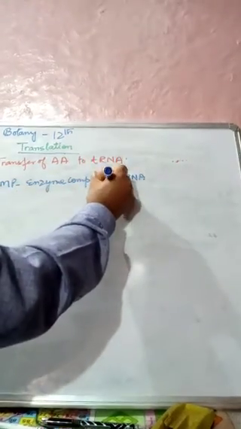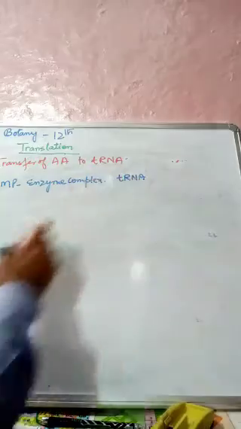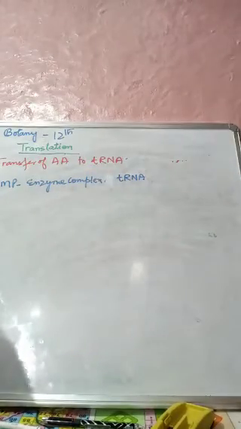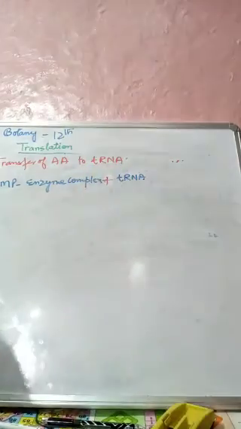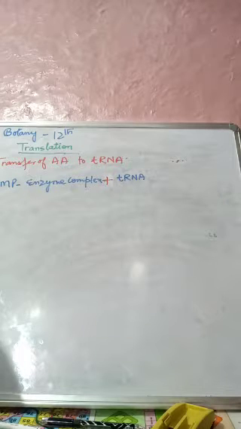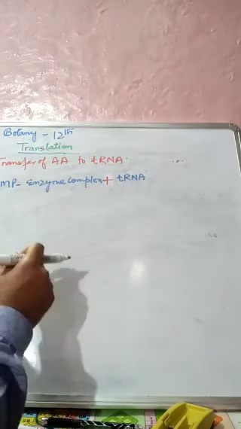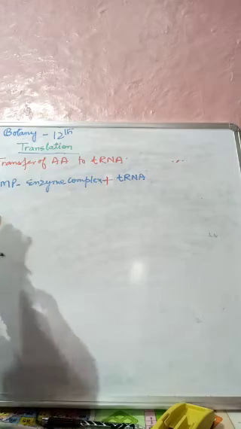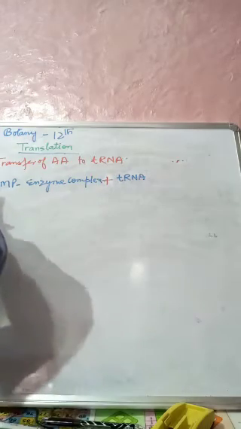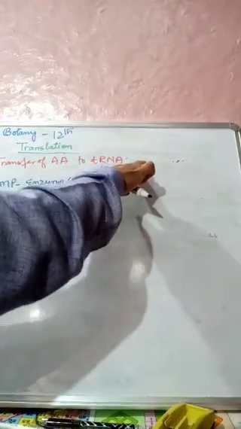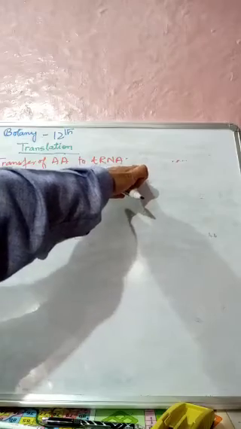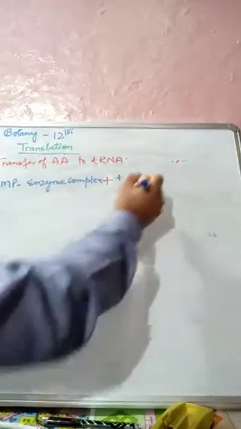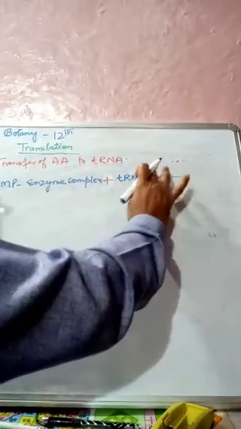It reacts with the specific transfer RNA, the specific tRNA. Now the amino acid is transferred to this tRNA. So we will get the reaction like this.